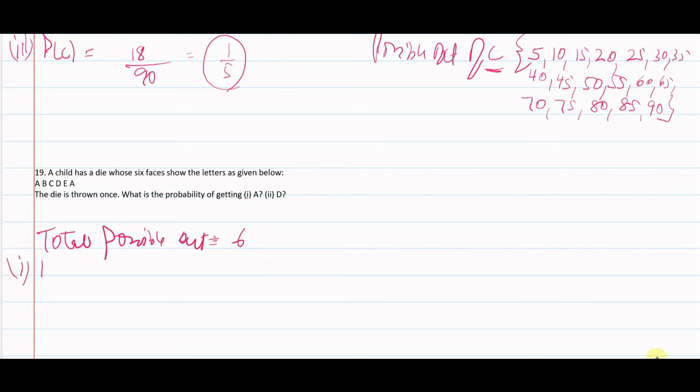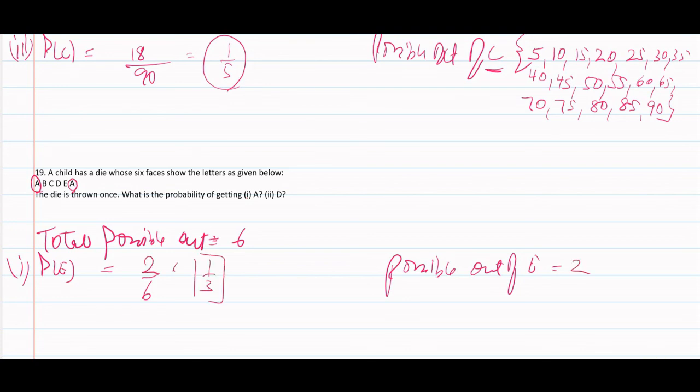First, what is the probability that the die gives the result A? We would take probability of event A. Total possible outcomes are 6. Possible outcomes of event A are 2 chances, as the letter A is given twice. So 2 by 6, which gets reduced to 1 by 3.